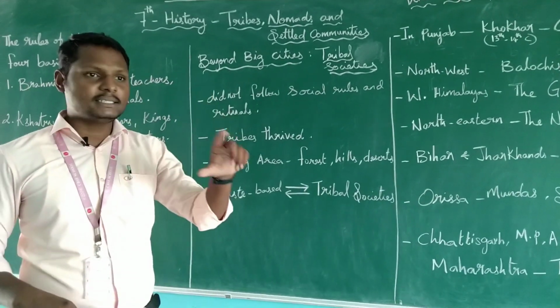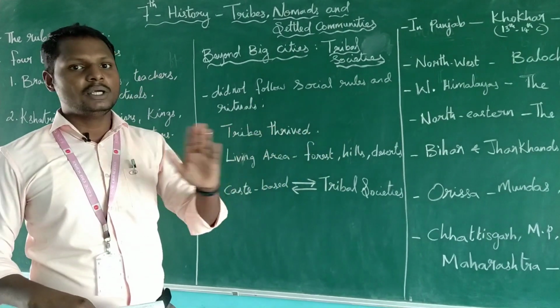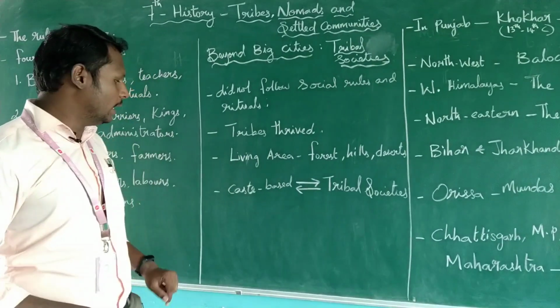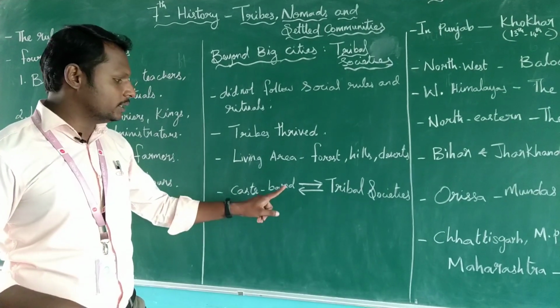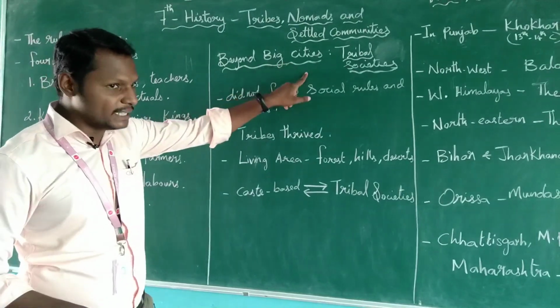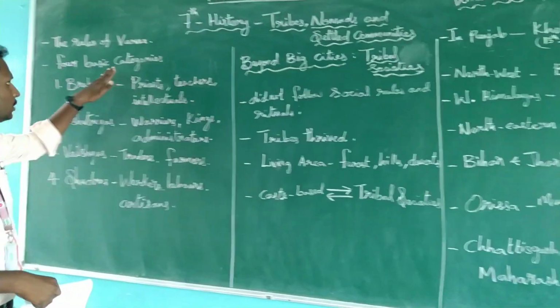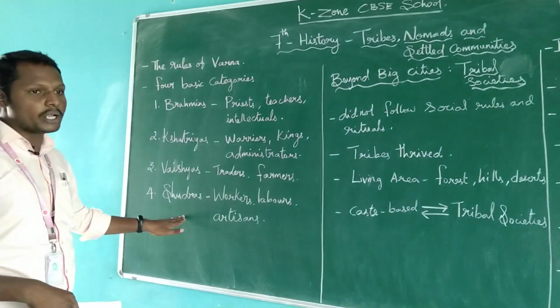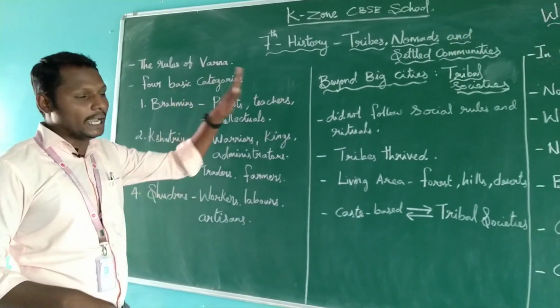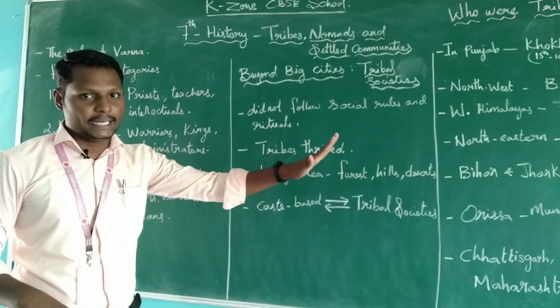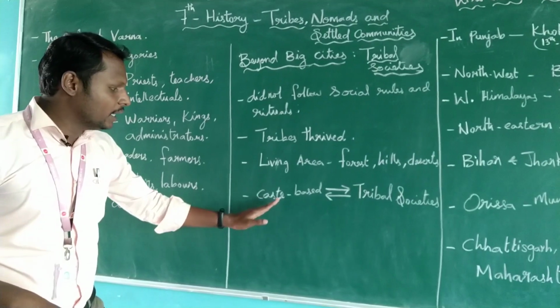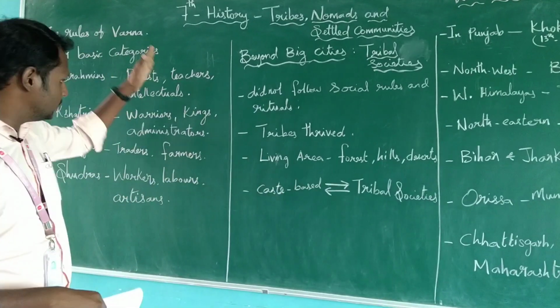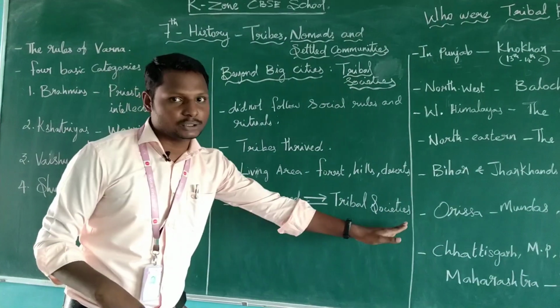They choose to live in these places because they don't want to disturb others. And caste based means the big cities. Our society is based on these 4 categories of people, but in tribes there is no category among them. For that reason, there is the caste based system and the tribal society.